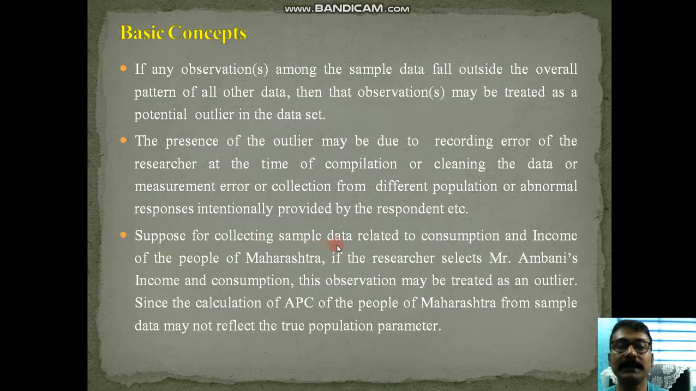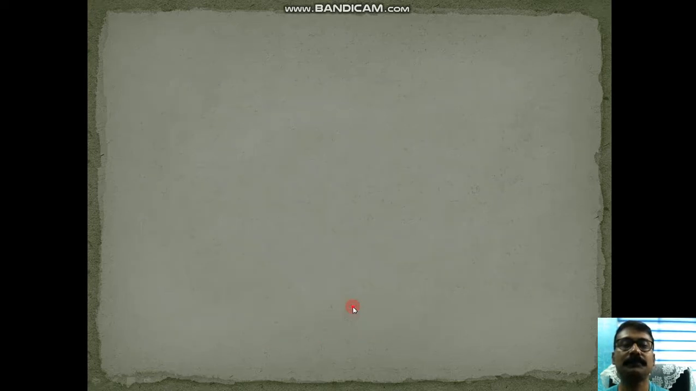Suppose for collecting sample data related to consumption and income of the people of Maharashtra, or for the calculation of APC, the researcher selects Mr. Ambani's income and consumption. This observation may be treated as an outlier, since the calculation of APC of the people of Maharashtra from sample data may not reflect the true population parameter.